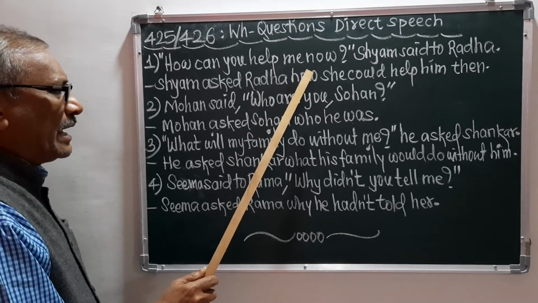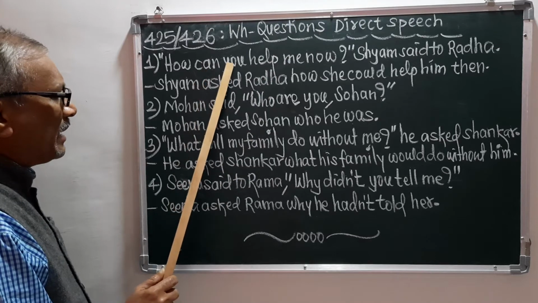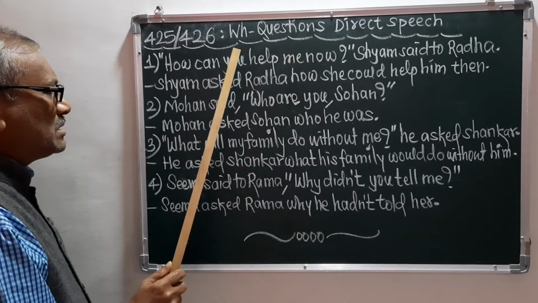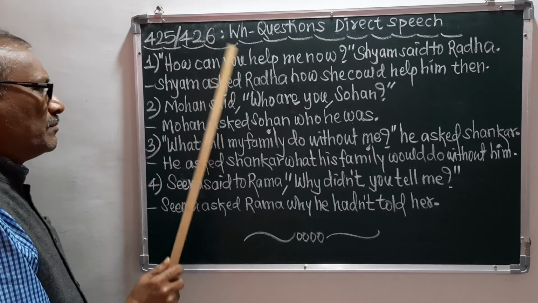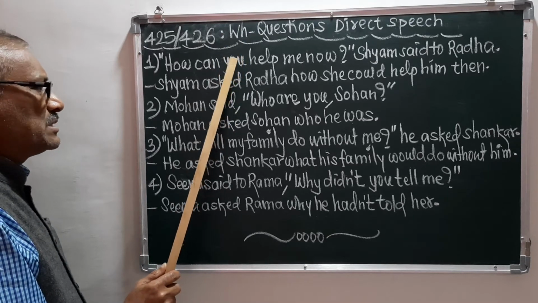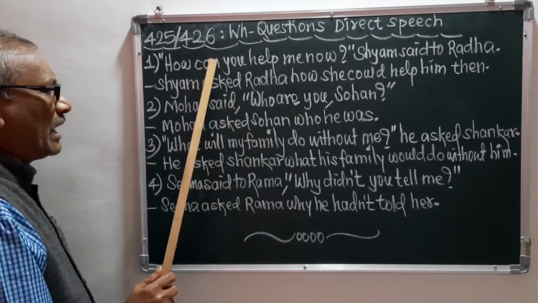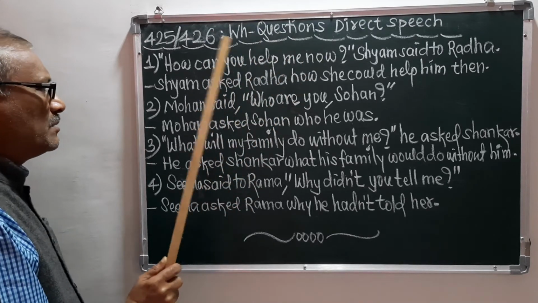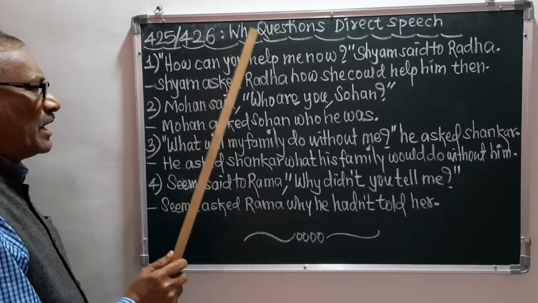Remember, I have made this how the conjunction, and then: can you help me now? This is the question, and I have turned it into a simple sentence: you can help me now. And this simple sentence has been turned into indirect speech.